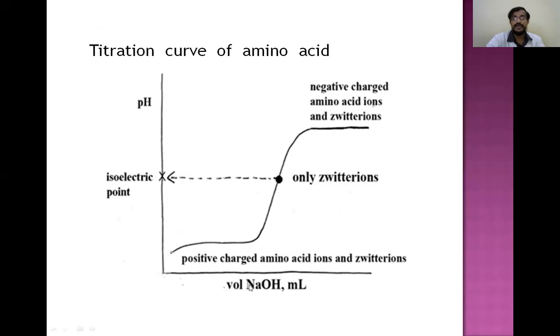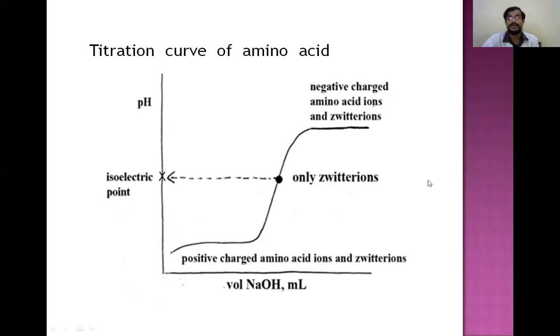When NaOH, the alkali, is being added, then slowly the pH will be increasing, and the amino acid exists as zwitterion. And if the pH increases still, that is alkaline medium, the amino acid exists with negative charge.